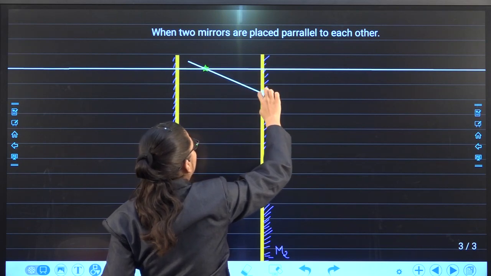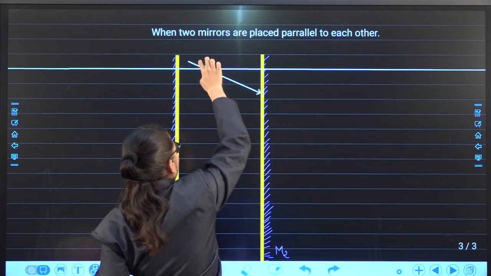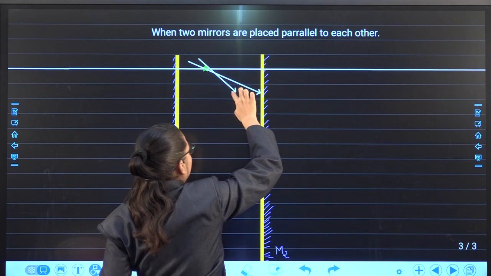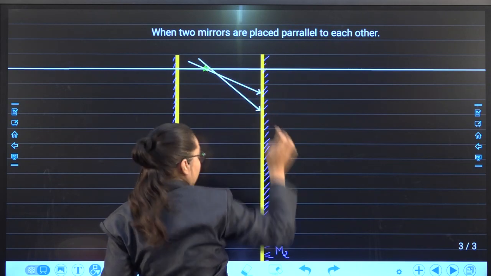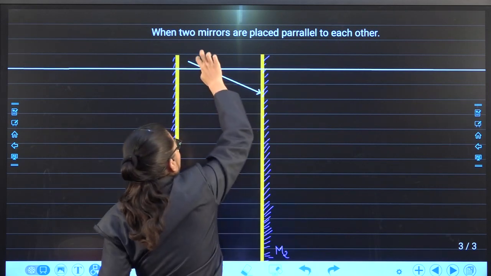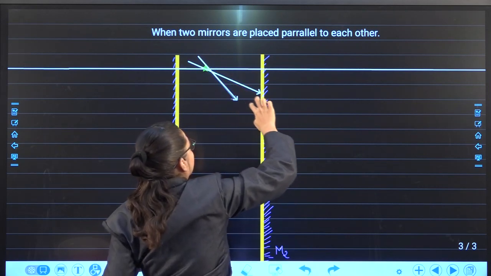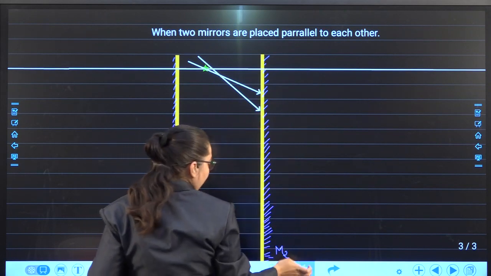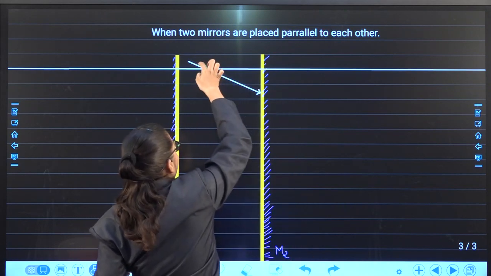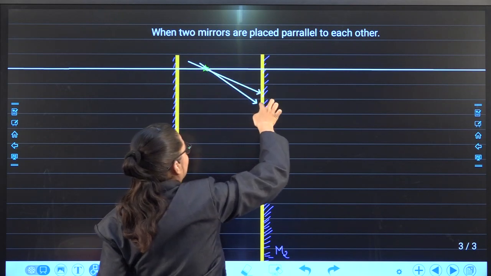Draw two lines that will come from the object and will pass through the object, and it will go on the reflecting side. Important is it should pass through the object.